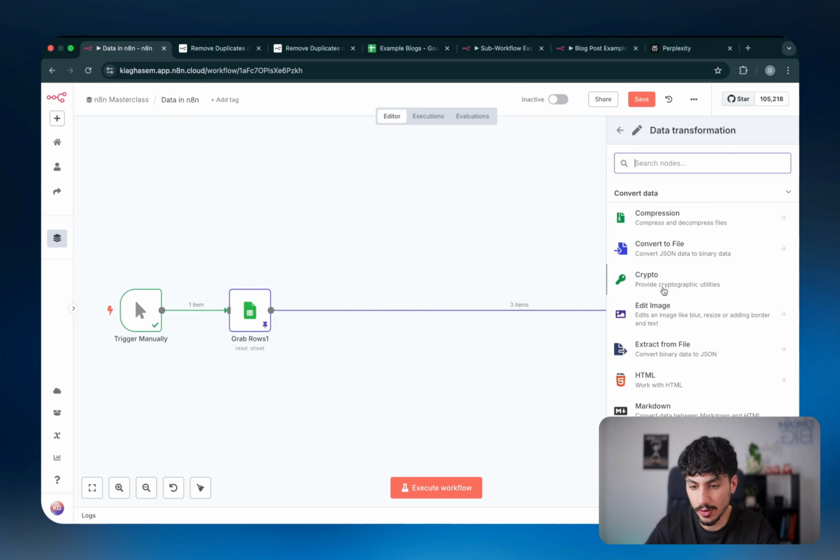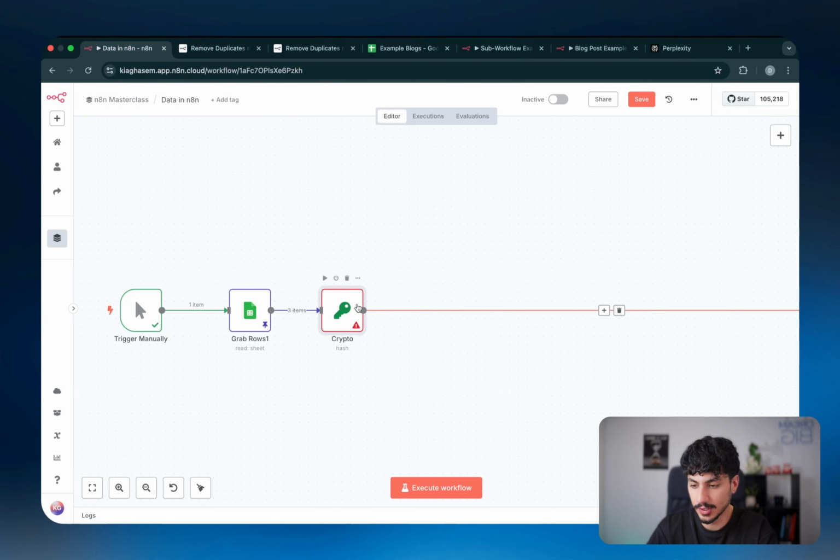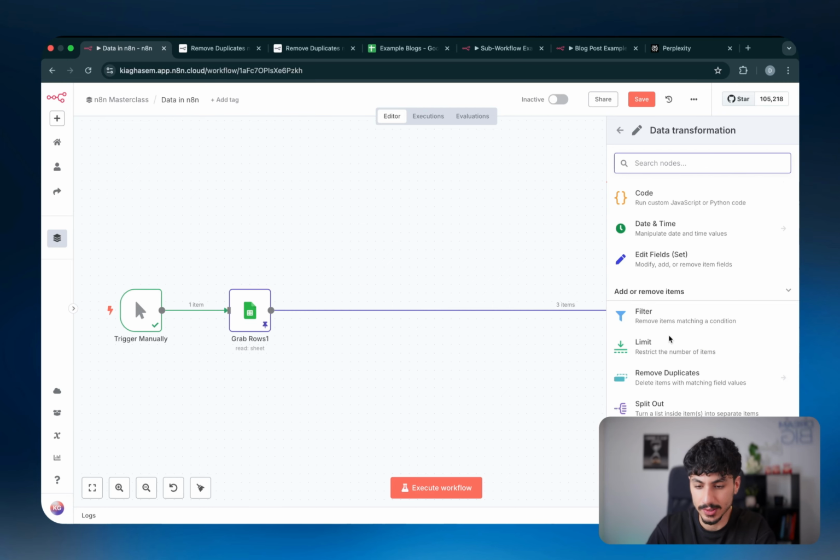Next one's crypto. The crypto basically just allows you to do cryptographic utilities, but basically what it's saying is that it allows you to encode your data. And it's good for data security, of course. So if you have passwords or something you want to encode, and then later on you can decode it and it will make sense. But while it's encoded, obviously no one understands what that actually means.